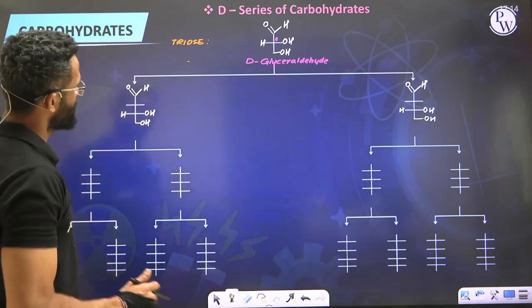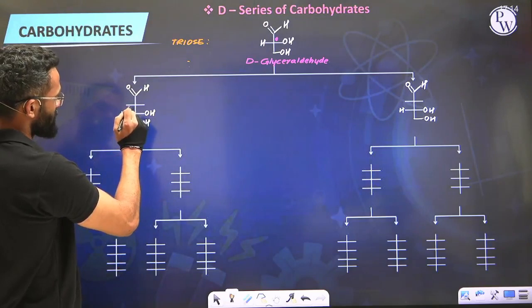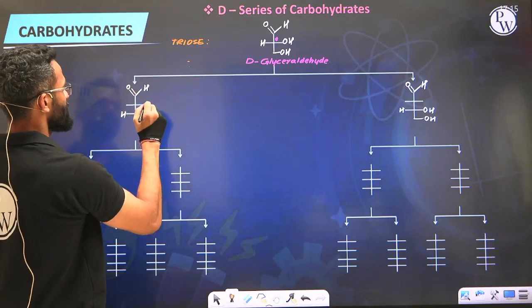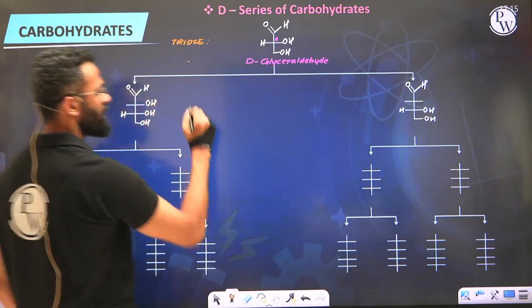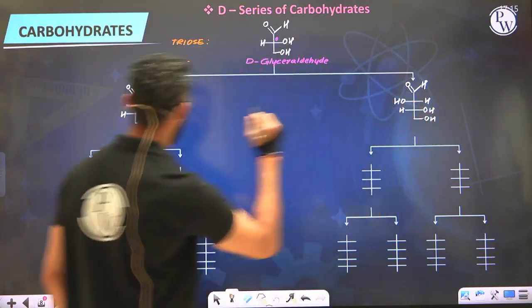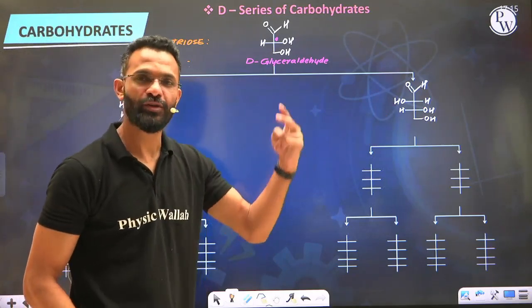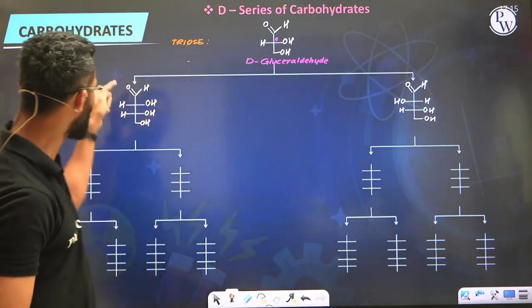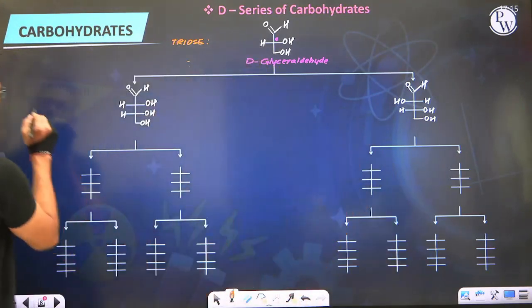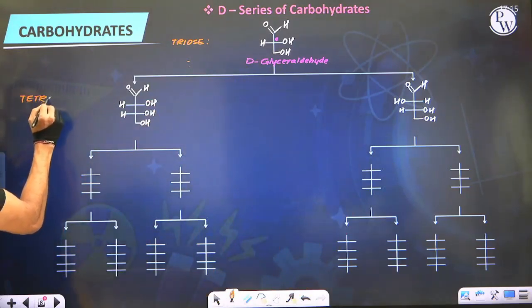Now what we do is, the moment you get a new compound with 1 new extra carbon atom, once you'll put OH to the right, once you'll put OH to the left. So in this case, let's say I put OH to the right, and here I am putting OH to the left. Remaining valencies we satisfy by H. That's how I got 2 more carbohydrates, 2 more sugars containing 4 carbon atoms each. 1, 2, 3, 4. Since these are sugars containing 4 carbon atoms each, just like triose, I will now refer to them as tetrose sugars.